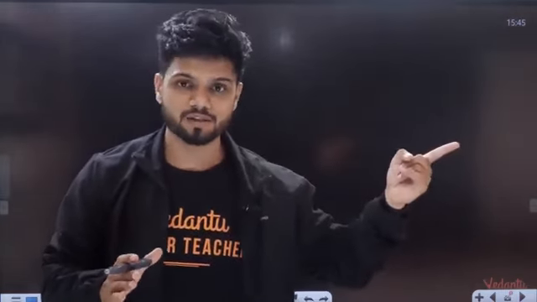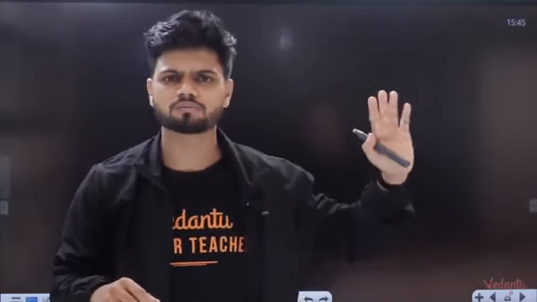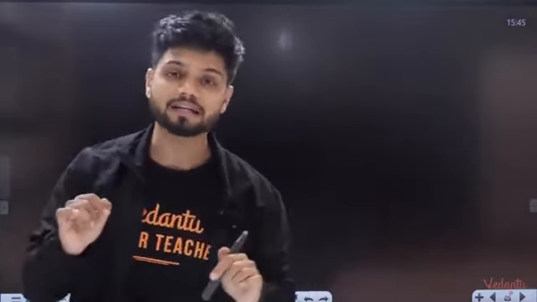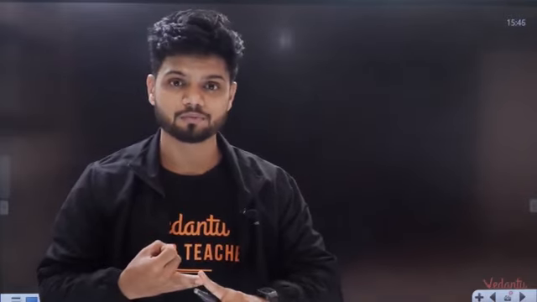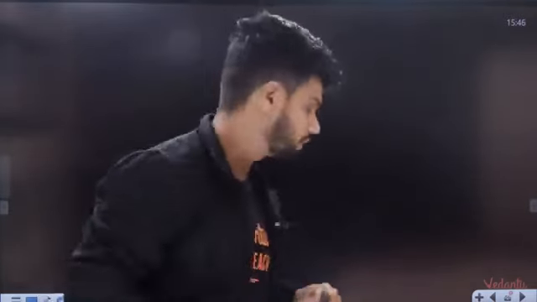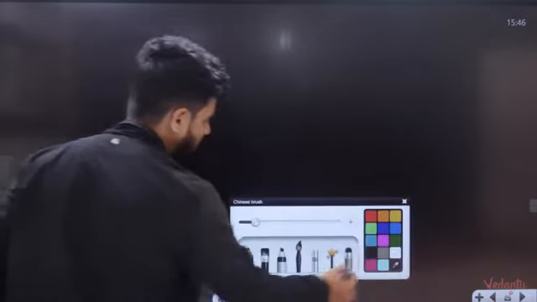The first thing you need to know is that in your monohybrid cross, we only had a single character. But in your dihybrid cross, we have two different characters. There we had only stem height, tall and short. But right now we have seed shape and seed color. Seed shape can be round and wrinkled. Seed color can be green and yellow. So two different characters are taken here.